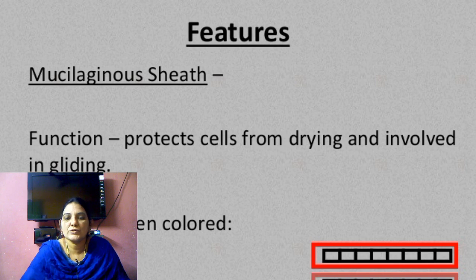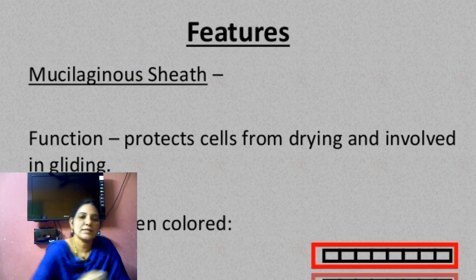The mucilage covers the cell. What is the function of mucilage? It protects the cell from drying and is involved in gliding. The mucilage protects the inner part of the cell.